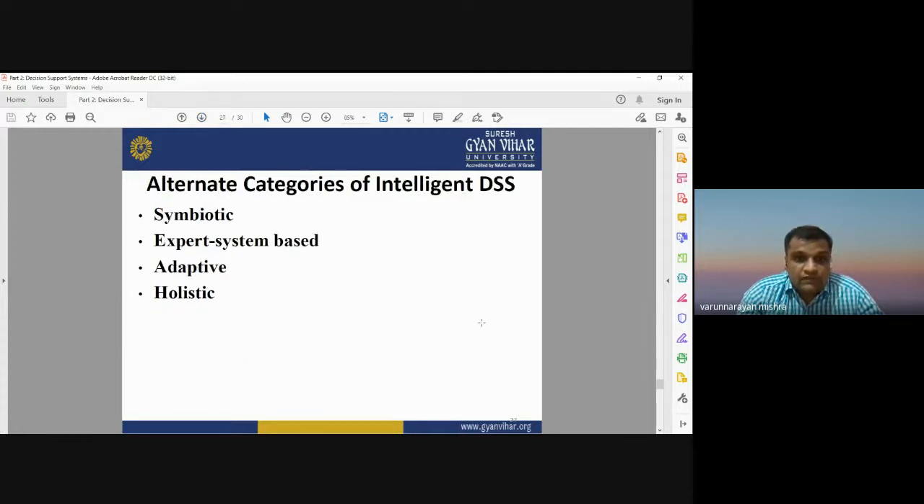Alternate categories of intelligent DSS: it should be symbiotic, expert system based, adaptive, and holistic. When you are going to use an intelligent decision support system, it should be symbiotic. It should be based on some expert systems, meaning some previous knowledge about that system. It should be adaptive and holistic, meaning it has an adaptive approach and a holistic view, so that you can have different intelligent decision support systems. So this is very important here.